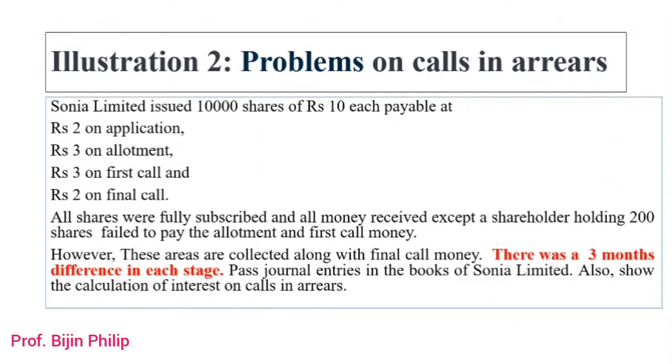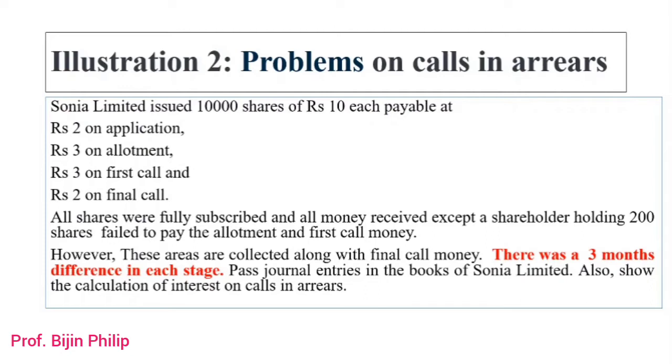Sonia Limited issued 10,000 shares of rupees 10 each, and the company is collecting 2 rupees on application, 3 on allotment, 3 on first call and 2 rupees on final call. All the shares were fully subscribed and all money received, except one shareholder holding 200 shares failed to pay allotment money and first call money.